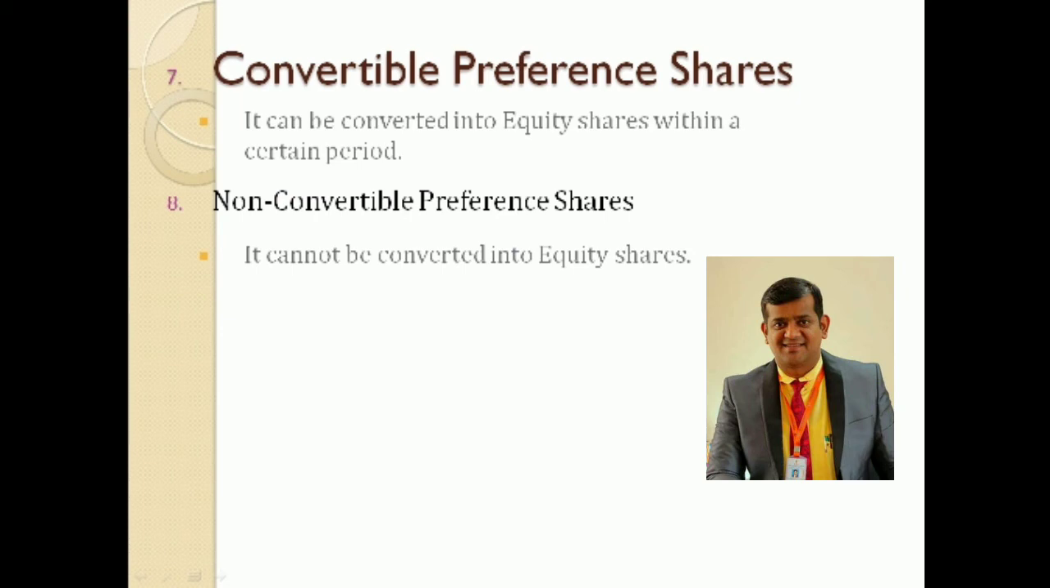If the articles are silent regarding this right to convert, then those preference shares will be considered to be only non-convertible preference shares. So convertible preference shares will have the articles of association mention the convertibility of the preference shares. When the articles of association is silent in this regard, it is also considered as non-convertible preference shares only. So I believe now you have understood the types of preference shares very clearly.